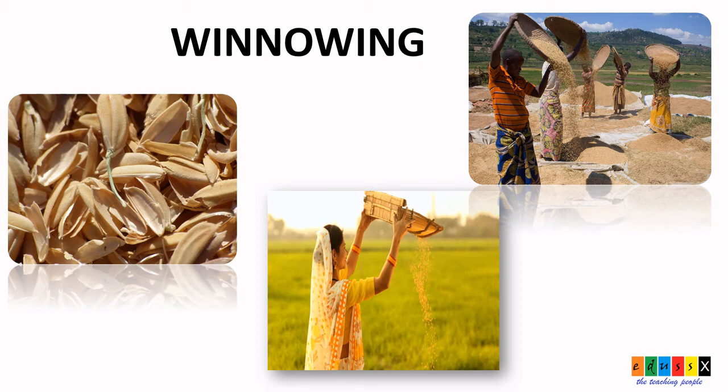When you look into the picture, they are getting raised, right? The mixture is raised to a height, and when the wind blows, the lighter solids like husk will be carried by the wind, and the other products will be separated like a heap near to them. This process is called winnowing.